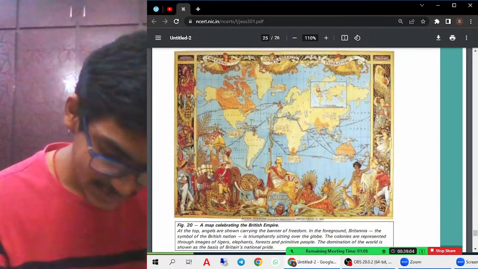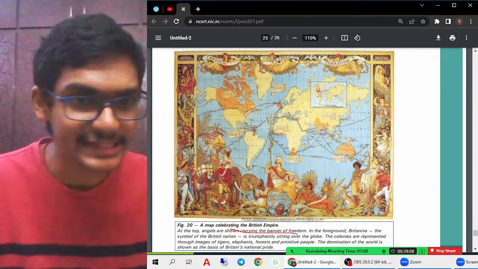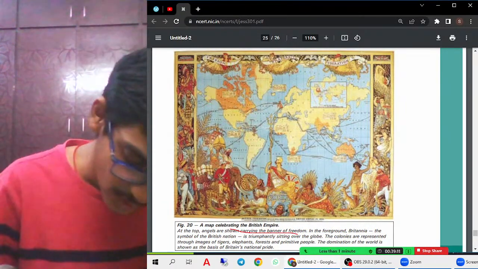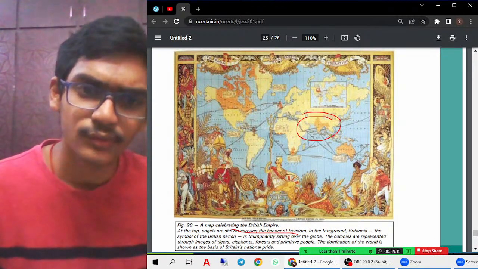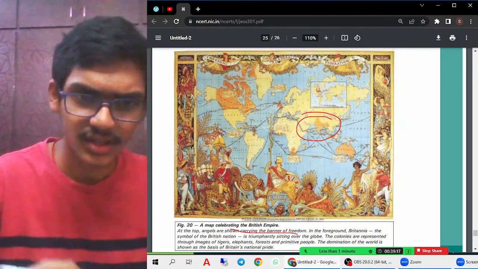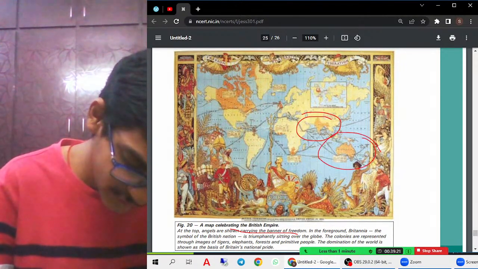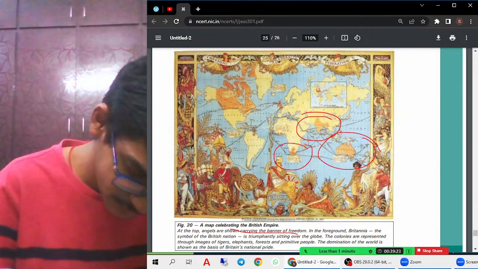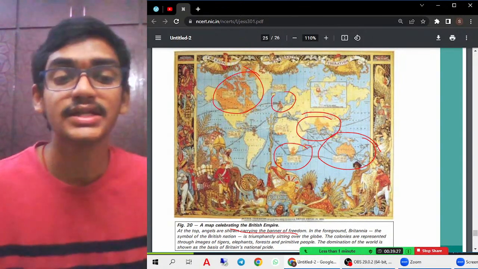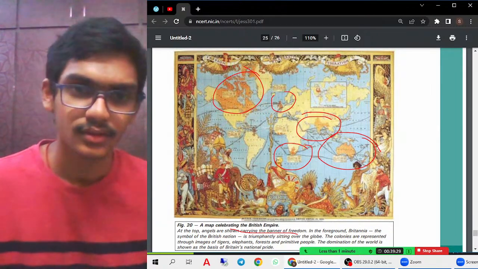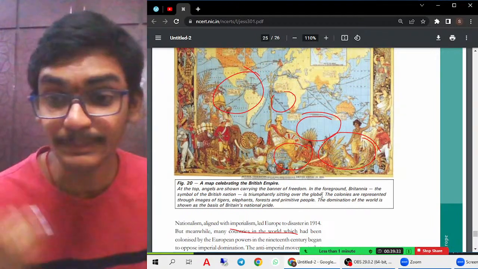And as you see, this is a picture which is mainly representing the map of the British Empire. That means all the colonies which were under the control of the British. So India was under control, India meaning present Bangladesh, Sri Lanka, then Bhutan, then Nepal, and all of Pakistan also, and Australia, then South Africa, then the United Kingdom here, then Canada. All these regions were under the control of Britain. That we can try to understand from this. That means Britain is trying to be imperialistic.